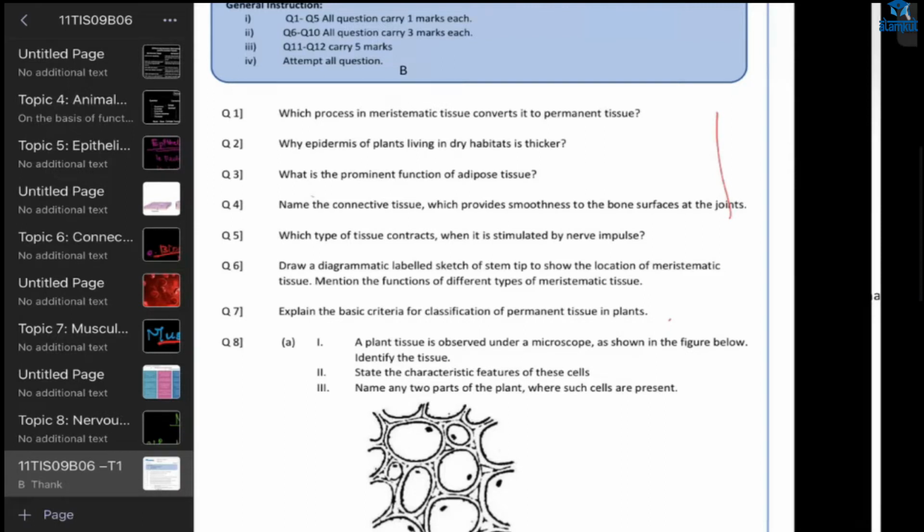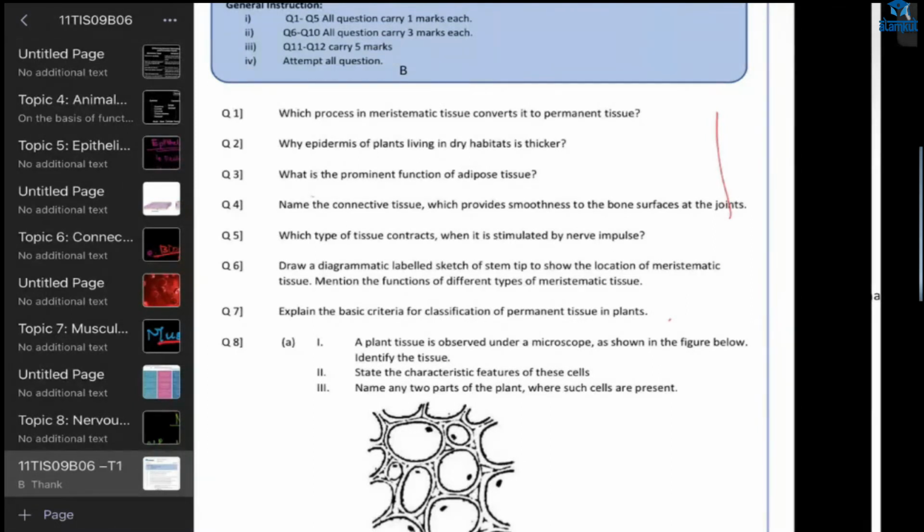Because see, when you are touching a hot pan, what happens? You lift your hand, right? So there is communication between the muscles and the neuron. Which muscular tissue is it, the one you use to move your hand?